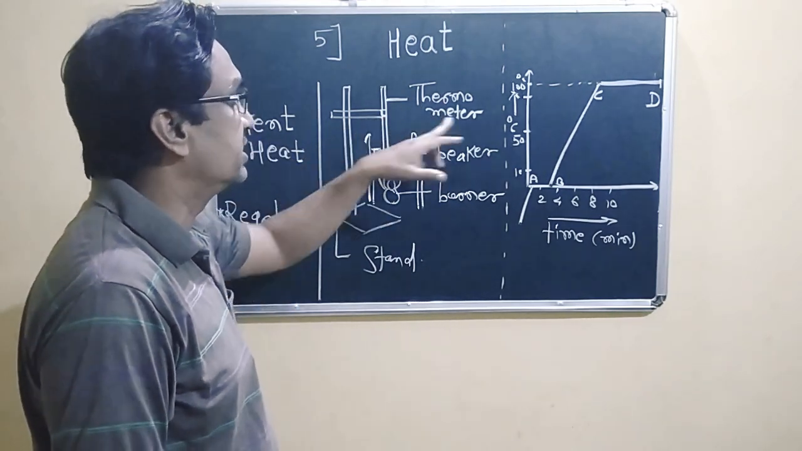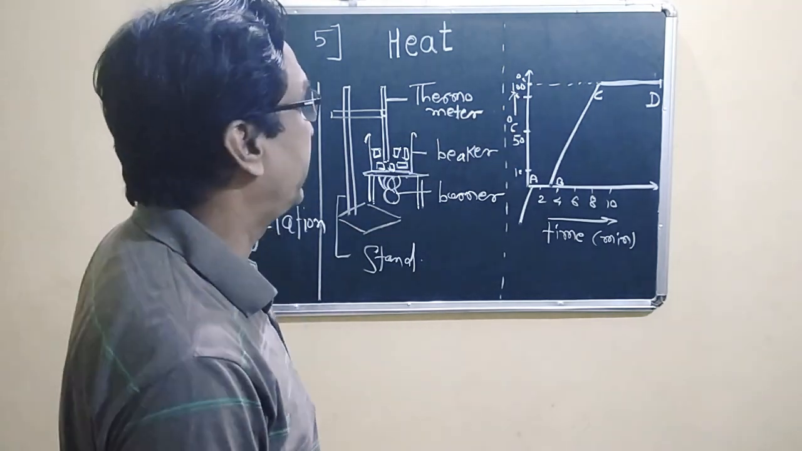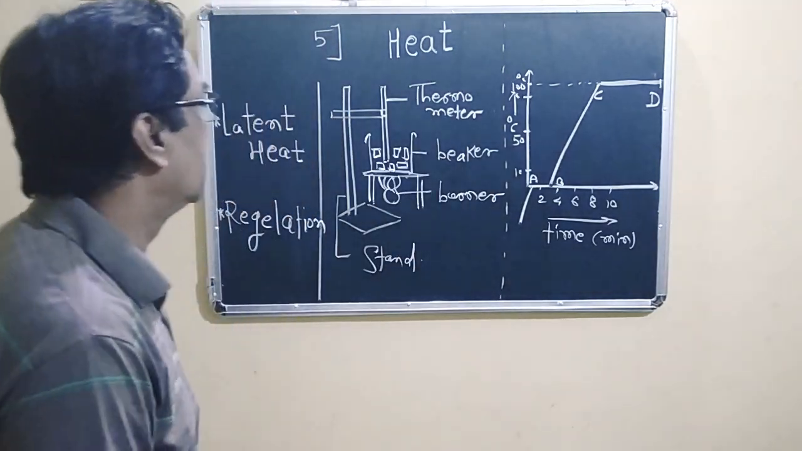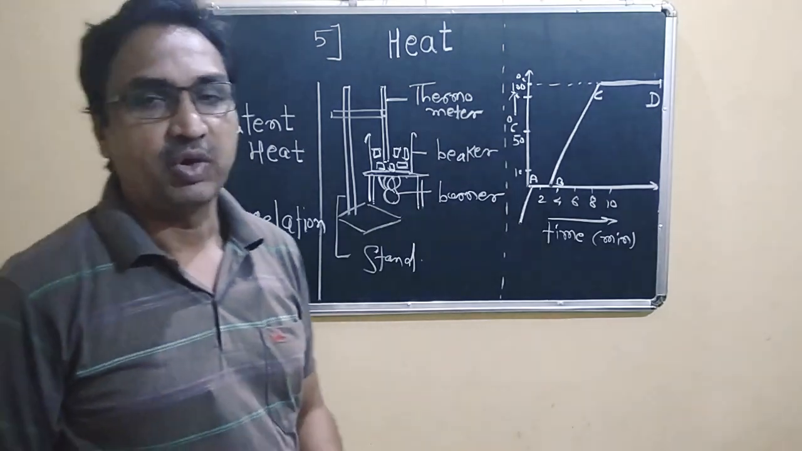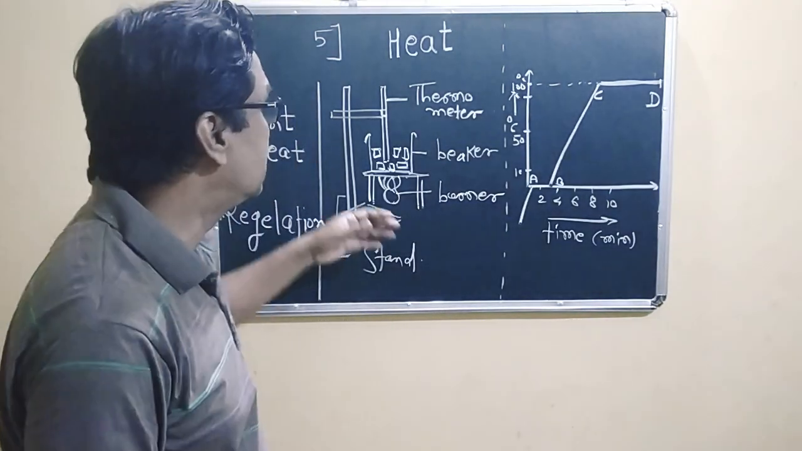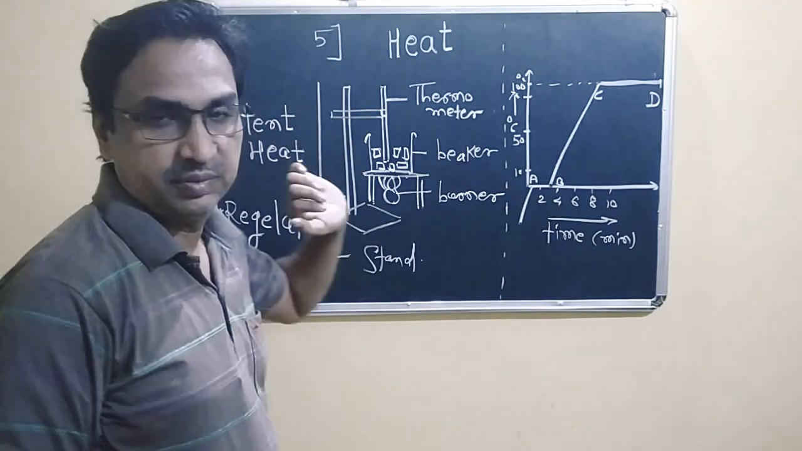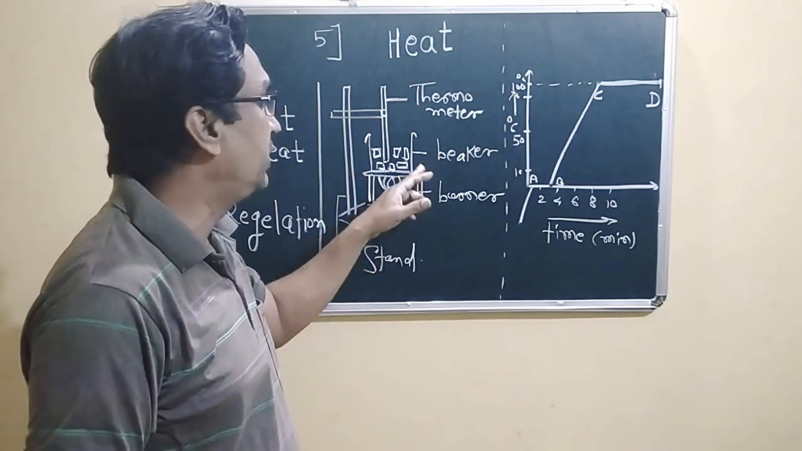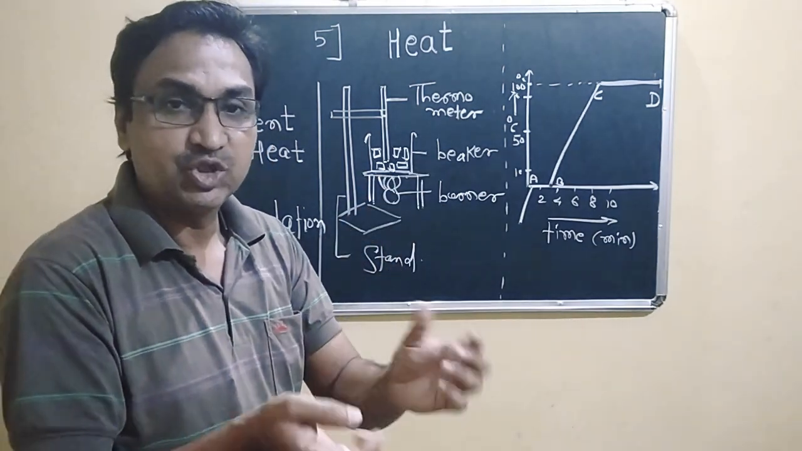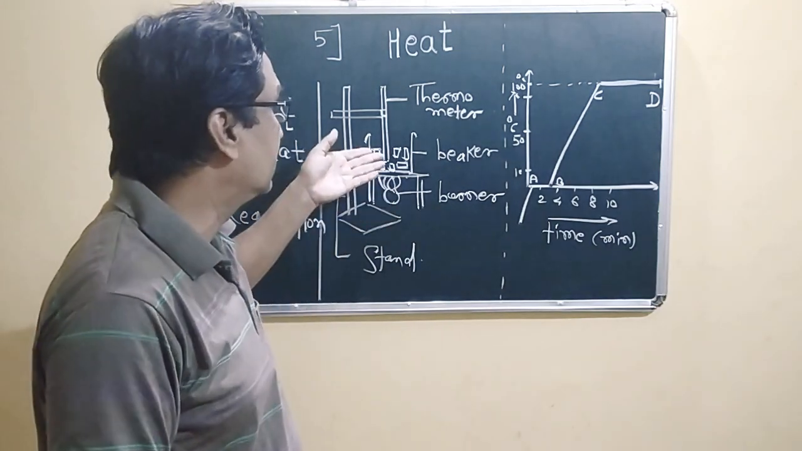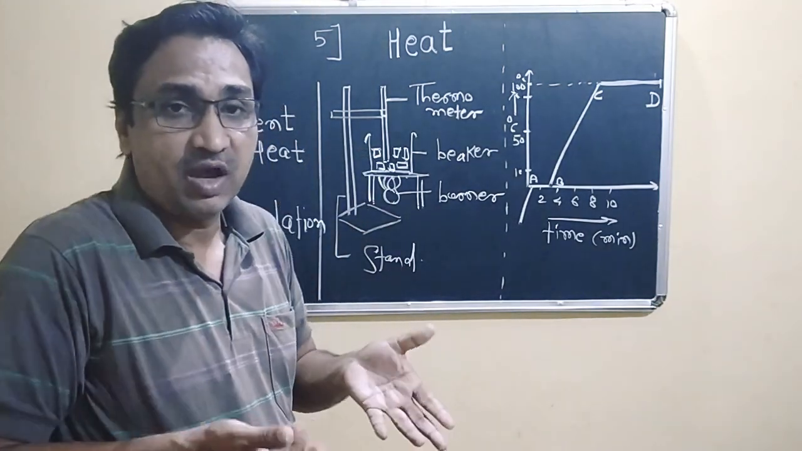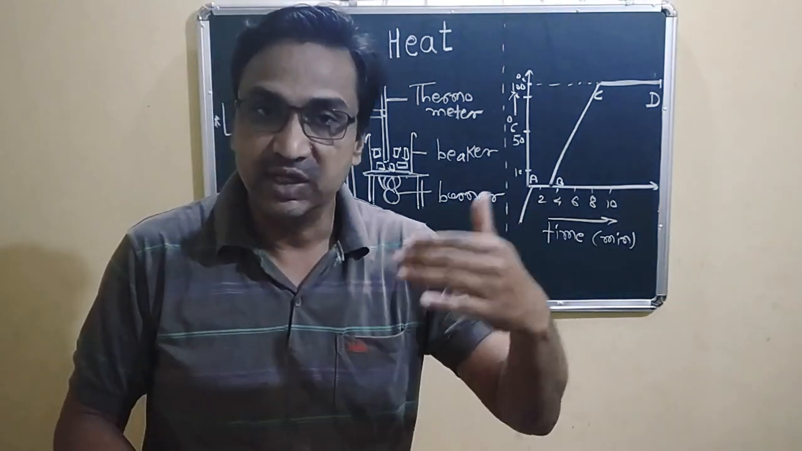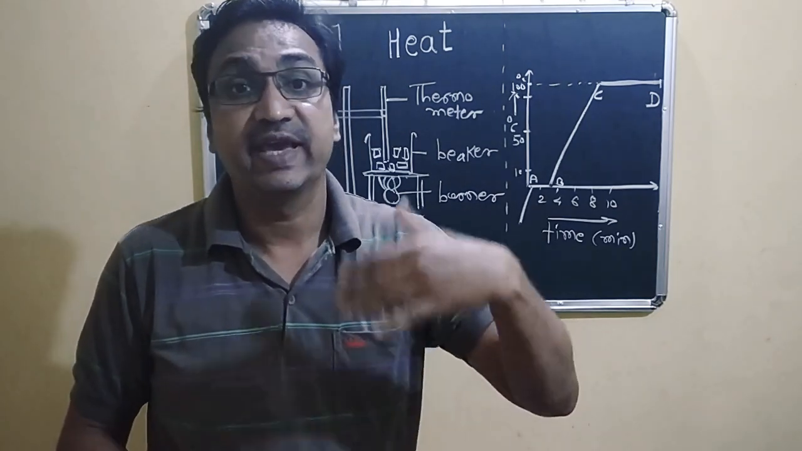We know that the unit of temperature is degree Celsius, and using that we proceed further. Here is a burner. What is the purpose of the burner? The burner supplies heat to the beaker. The heat is transferred from the burner to the beaker and through to the ice cubes. After absorbing the heat, there is a transfer of phase, solid phase to liquid phase, and liquid phase to gaseous phase.